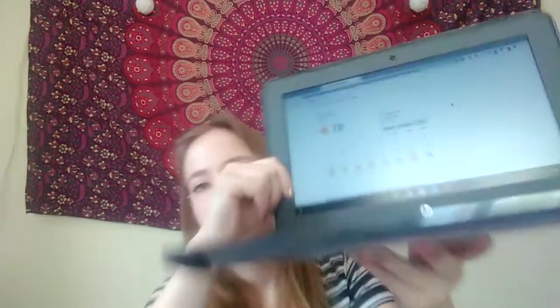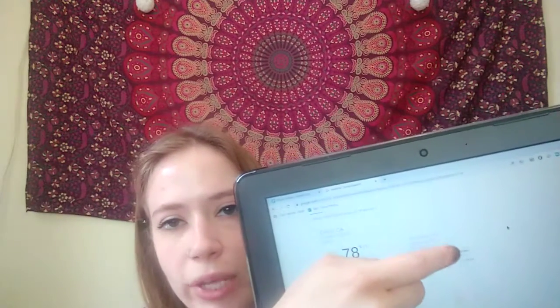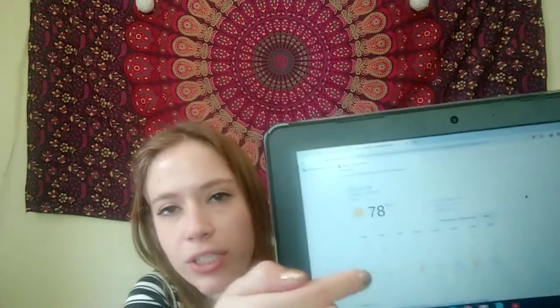Alright, so let's go ahead and now click on our wind, and we'll check out our average wind speeds for today. So we want to make sure that our wind box is clicked on now, and you'll know you're there once you see those arrows that point in the different directions with your different wind speeds.